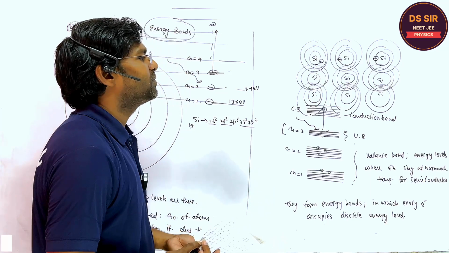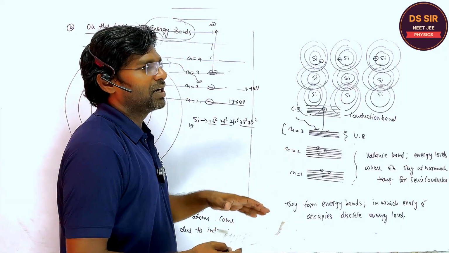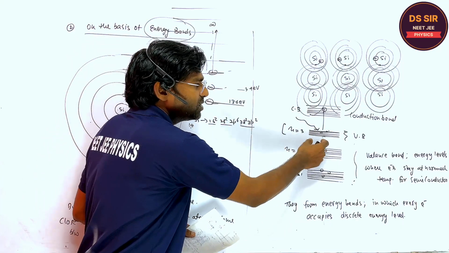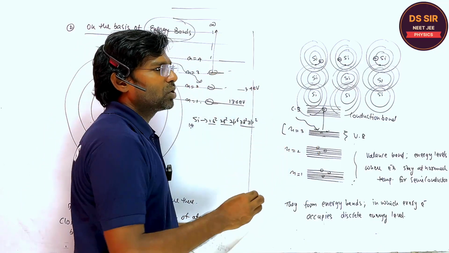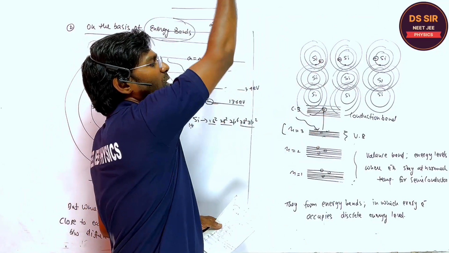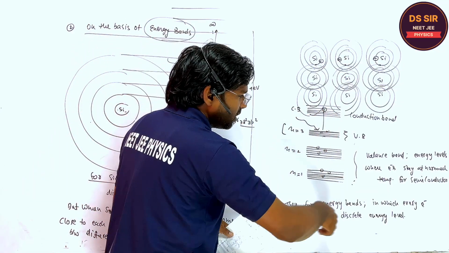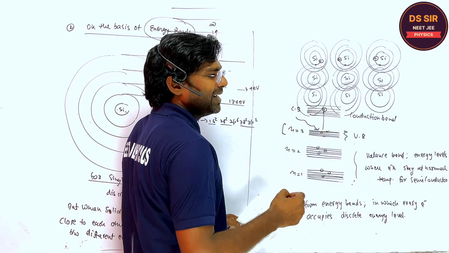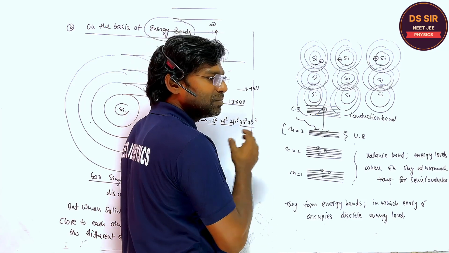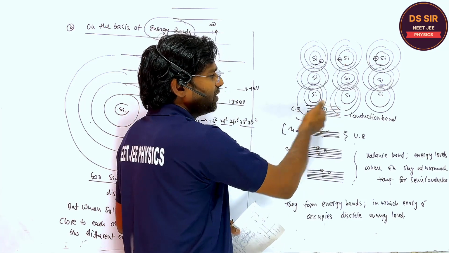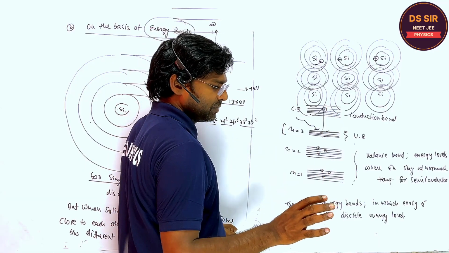What is the difference between the valence band and the conduction band? The valence band is the discrete group of energy levels in which the electrons remain at normal temperature. But if these atoms or electrons get energy from the outside, they move to the higher energy level where the electron is free from the interactive effect of the nucleus, and it is free to move inside the space between the atoms, and it is available for conductivity. So that is why it is called the conduction band. Are you getting or not?